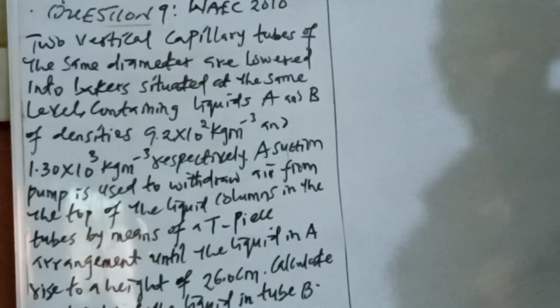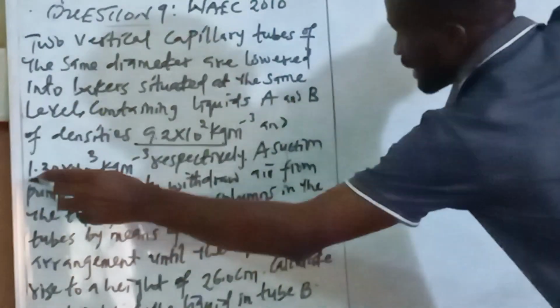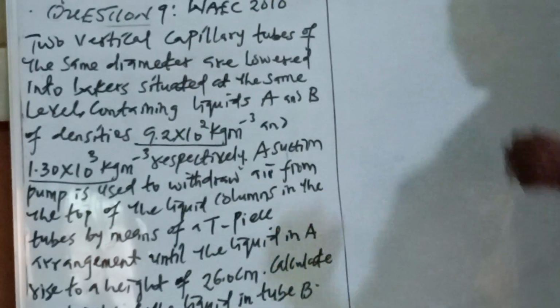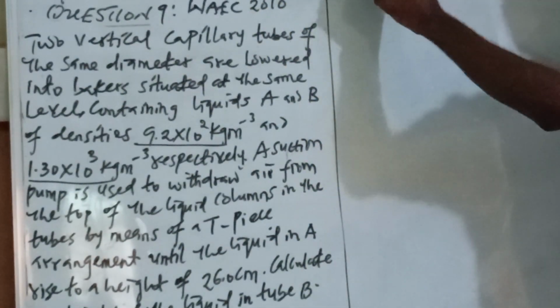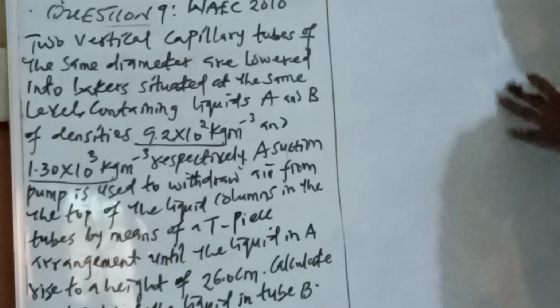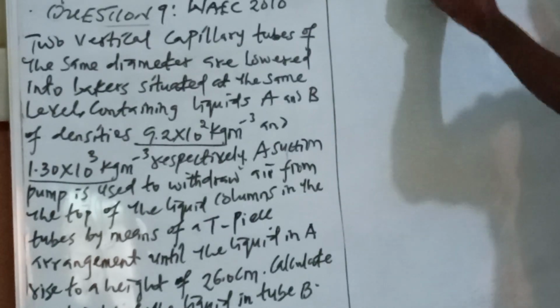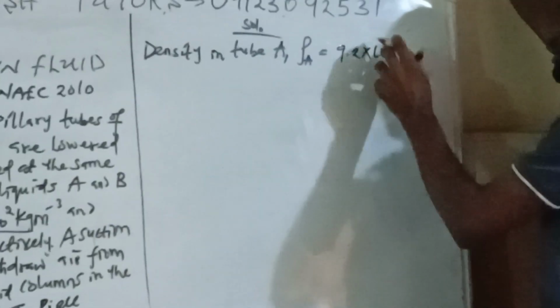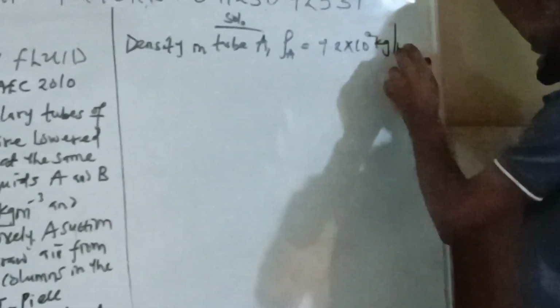Okay, so under my solution, what are we solving? The first one, they gave us two densities here. Because they say respectively, the density of A is equal to 9.2 times 10 power 2 kilogram per meter cube.